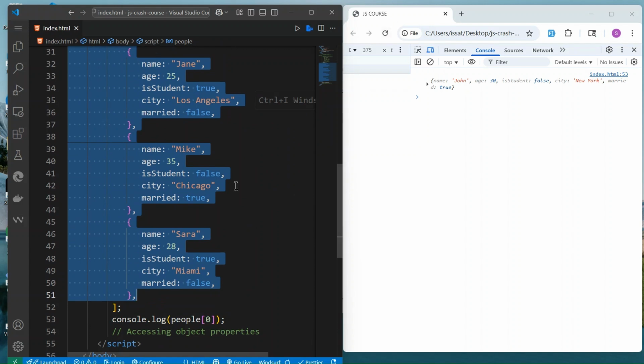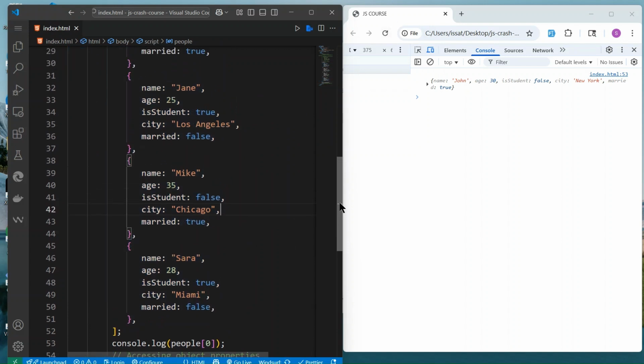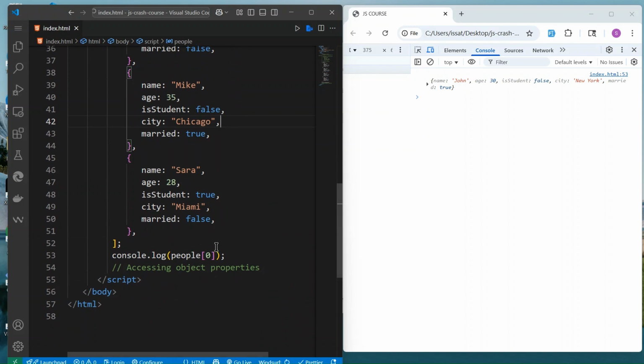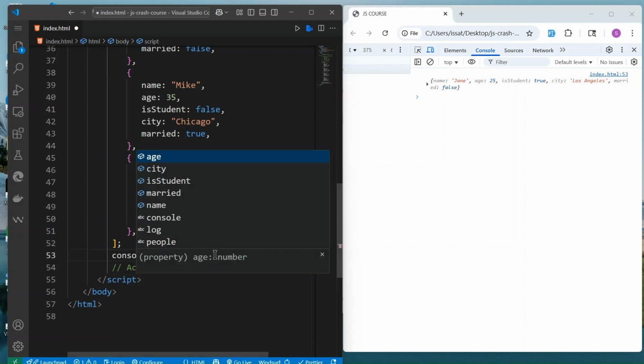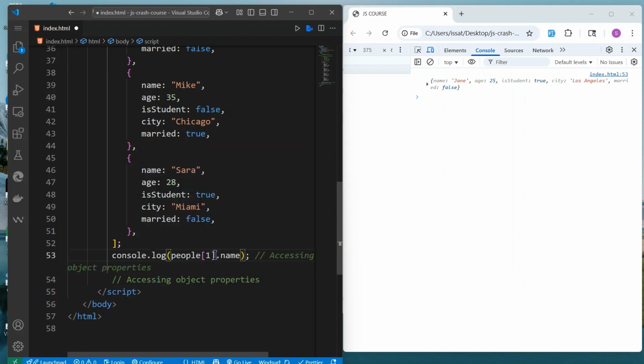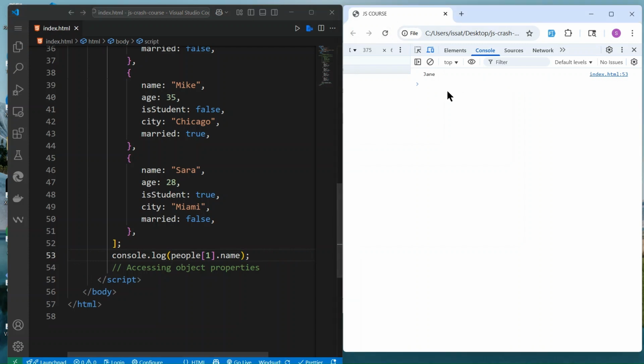If I reload, that's the first one, but we want to access the second one. Here, the second one, we get Jan. And if I want to access a person by index and also get the name, I can say the first one, and then dot, and automatically JavaScript will give you an option to select. So I can do dot name, and this will give me the name of the first person.